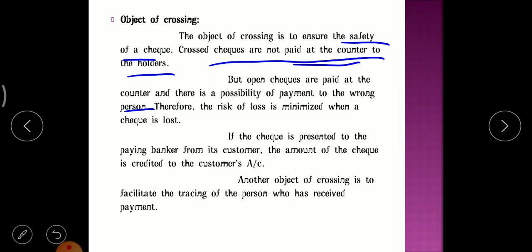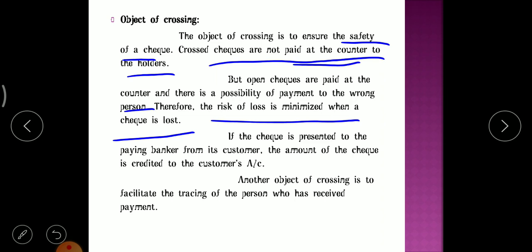Because of that only, most of the checks are crossed. If open checks are given, there is a huge possibility of payment to the wrong person. Therefore, the risk of loss is minimized when the check is lost. If the check is lost, the risk will be high if the check is open.